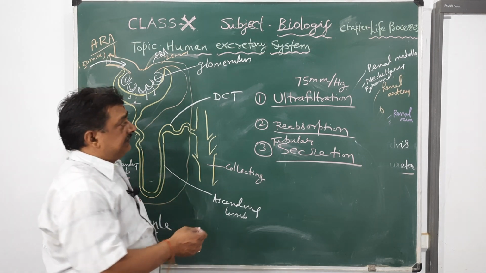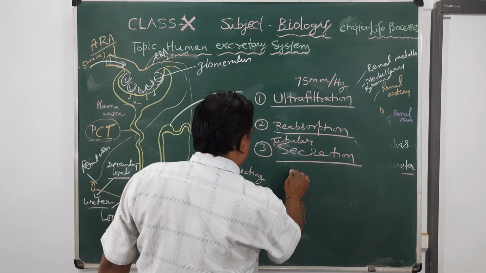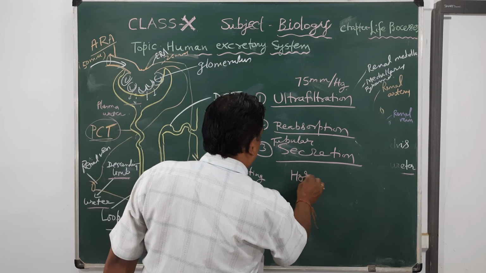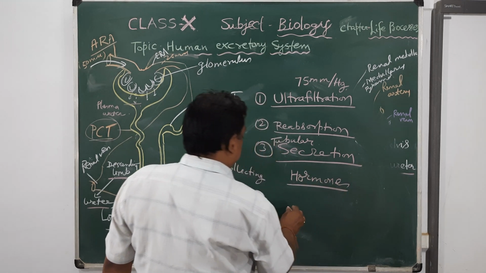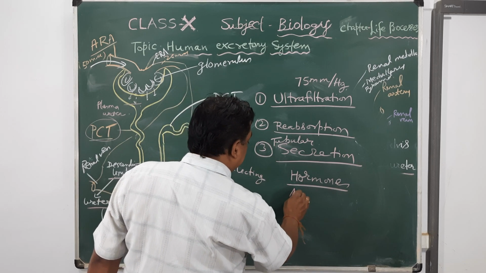To maintain the functions of the kidney, various hormones are required. What are the various hormones? Hormonal levels. So called ADH.